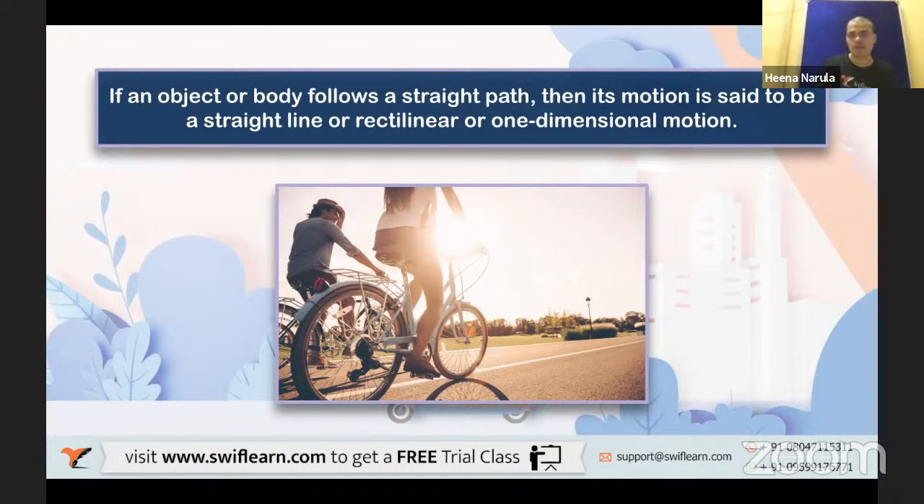Is that clear? Right. Rectilinear. Linear means along one particular line. That's how you can remember. Rectilinear means along one particular line. Right? That is called rectilinear motion.